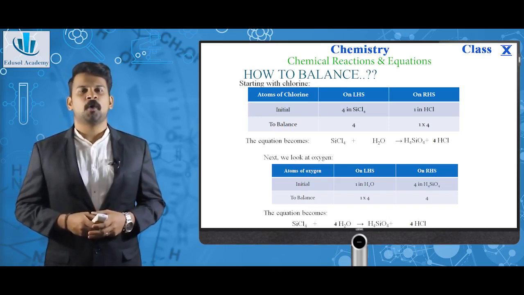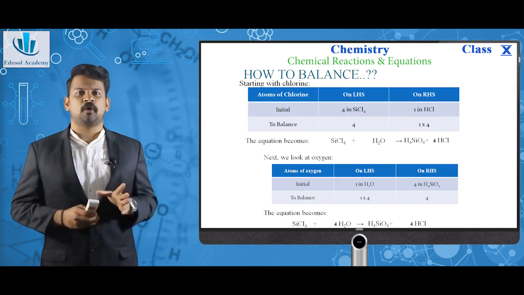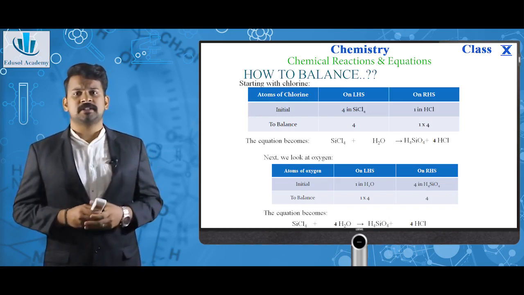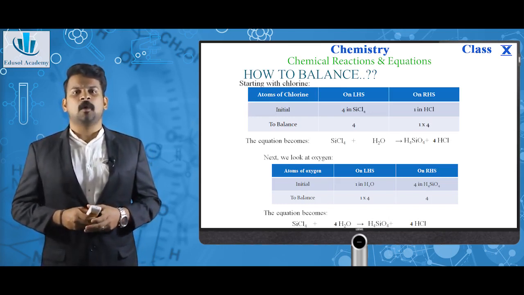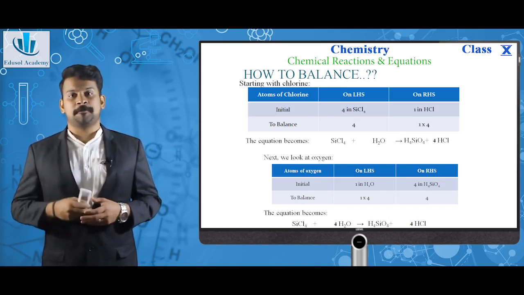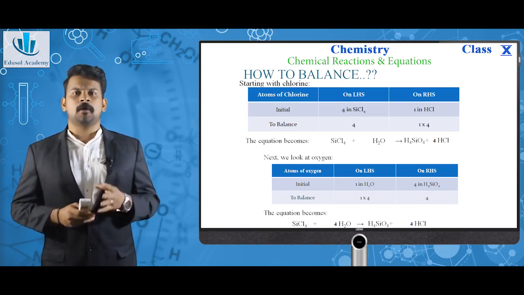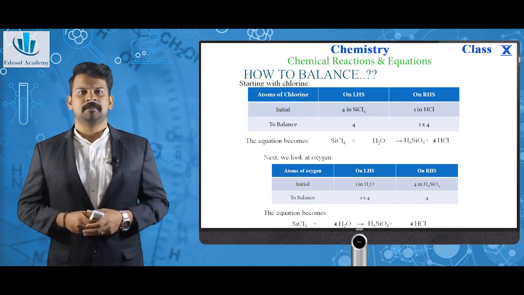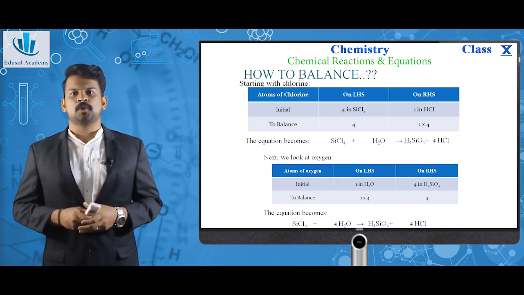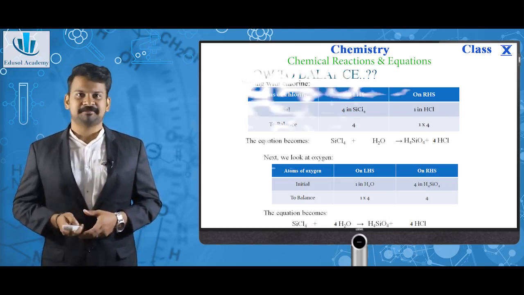Now we can balance for oxygen. As you can see again, on LHS there is only 1 oxygen in H2O. But on RHS there are 4 oxygens in H4SiO4. And to balance, we need to multiply by a factor of 4 on the LHS side by putting a coefficient 4 just beside H2O. Now the equation becomes SiCl4 plus 4H2O giving H4SiO4 plus 4HCl.